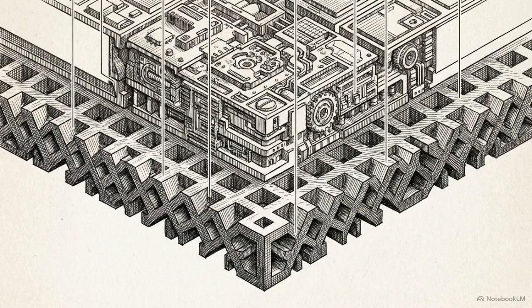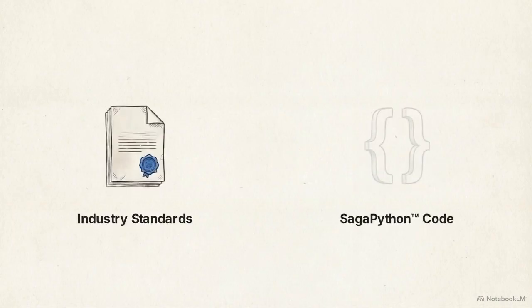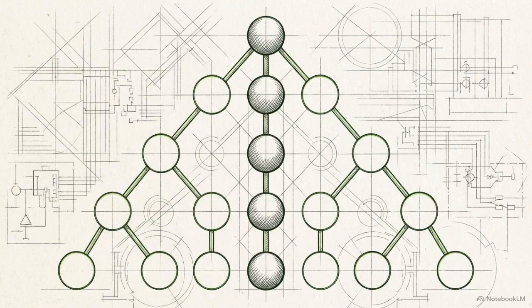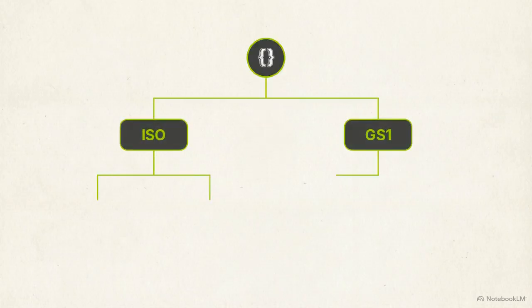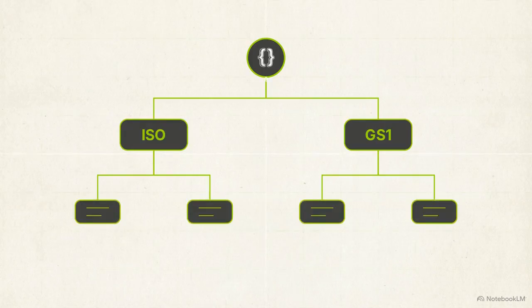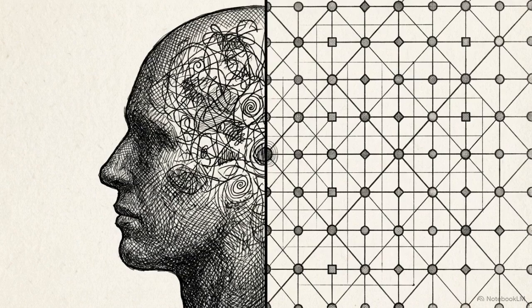Moving one step up the stack, we reach the logic and operationalization layer. Here, the guidelines provided by external standards organizations are translated directly into native Saga Python code. This code is organized into canonical class trees within the Saga Standards framework. This hierarchical class tree maps the rules of a static document into a functioning logic structure. These green class trees serve as reusable blueprints for any system interacting with the chain. Compliance shifts from human interpretation to infallible structural system logic.